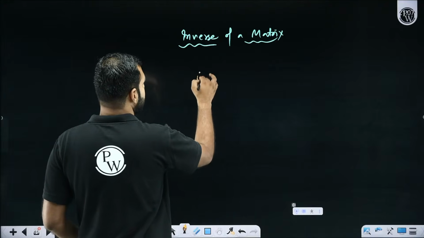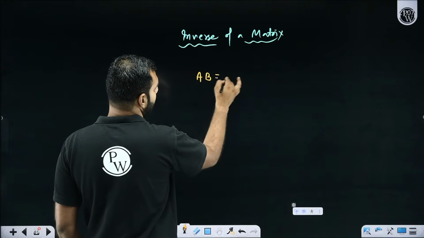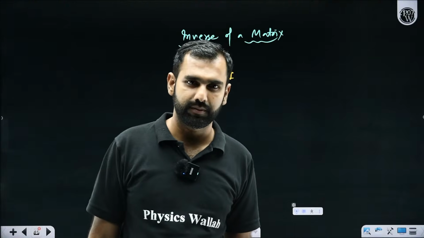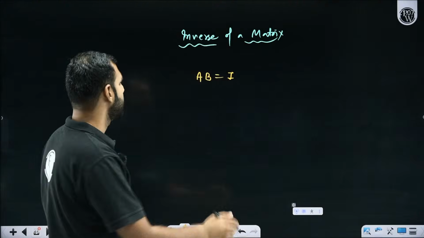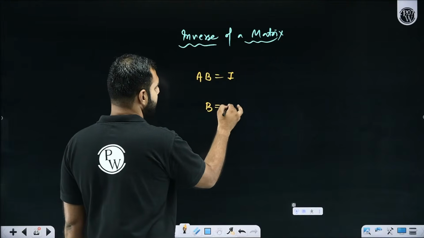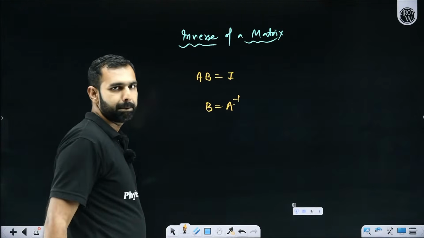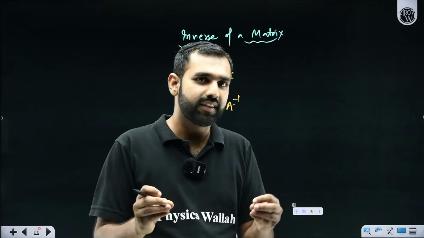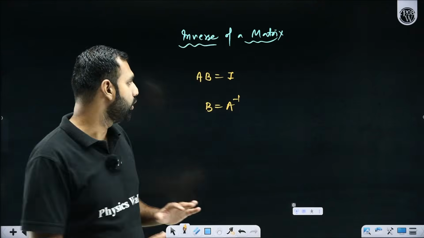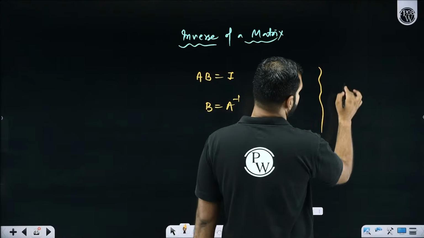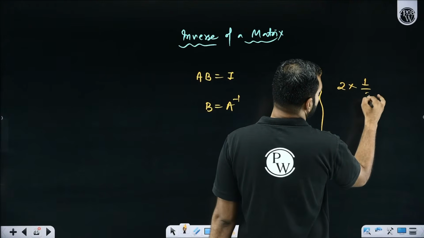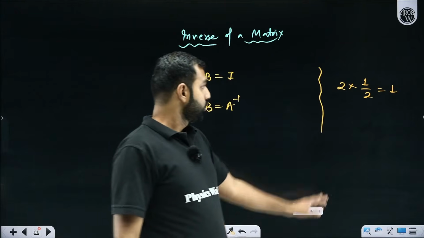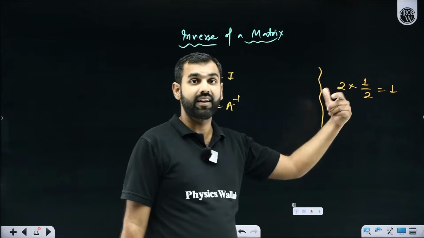So there is a matrix A and there is a matrix B, and let's say if I multiply A with B, I find the identity matrix. So there we say that this matrix B is the inverse of A. This is not A to the power minus 1, which you may call 1 by A. No, it is a symbol. A inverse means, in the world of numbers, if there is 2 and there is 1 by 2, if they are multiplied, you get the product as 1. So that is what we call reciprocal there.